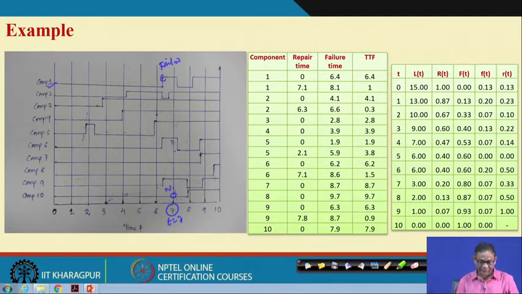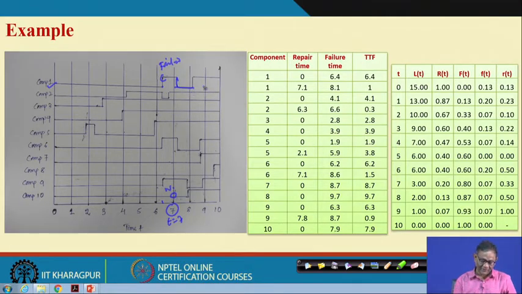So, what happened to component 1? Once it failed, repair starts, and it is in the failed state; it failed at around 6 point some units, and it is repaired again at 7.1 units, and then it jumps to the normal state and continues working.